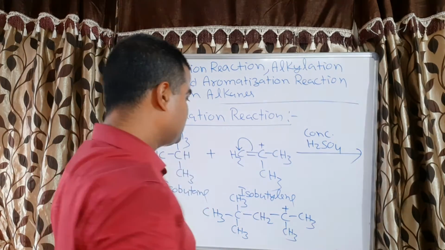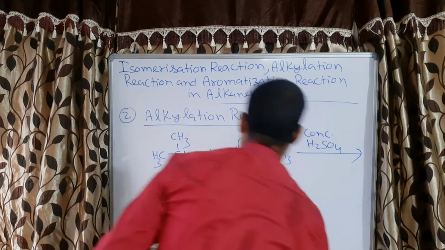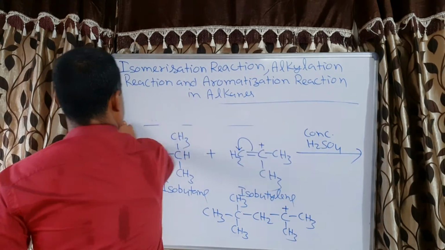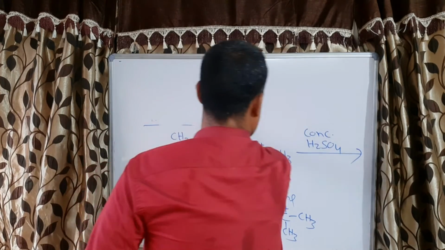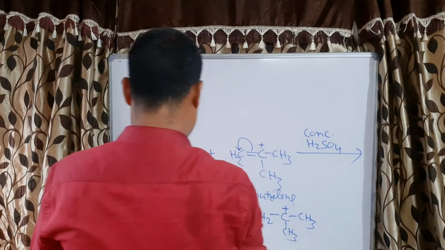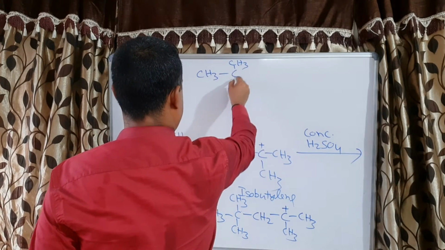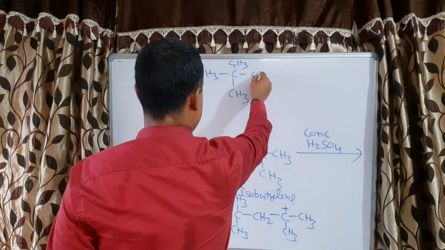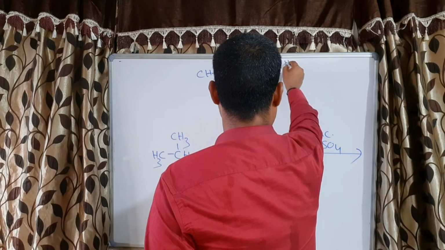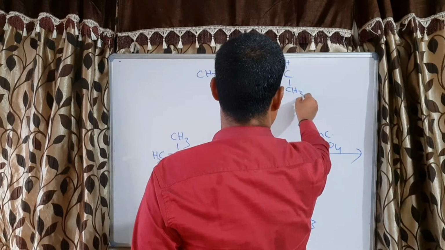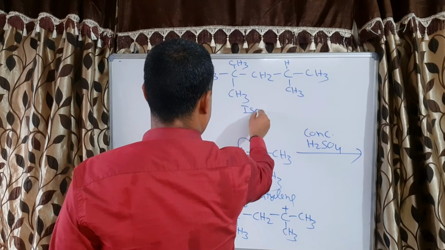So that H minus will be added here and it will form CH3 C CH3 CH3 CH2 single bond C, and here will be H, CH3, and this is CH3. This is called isooctane.